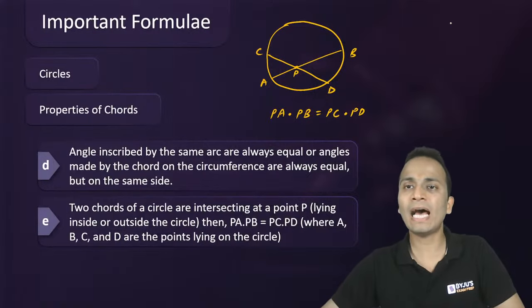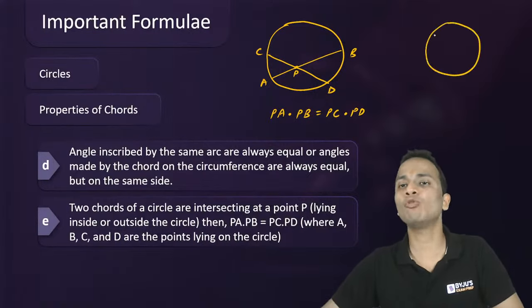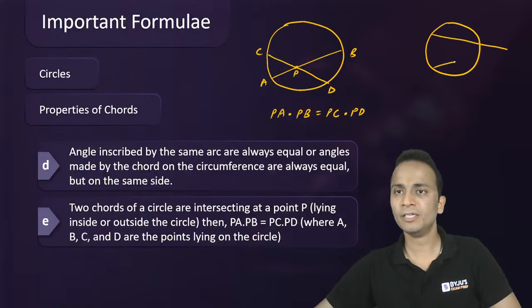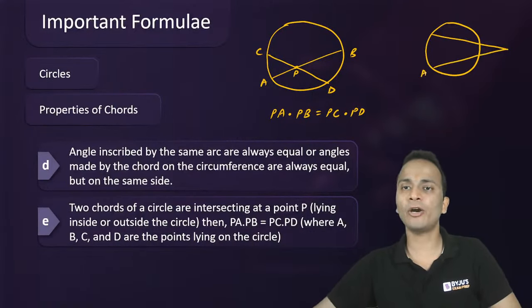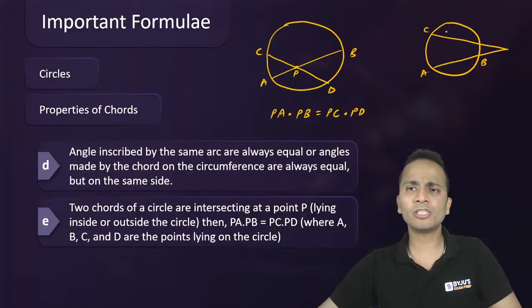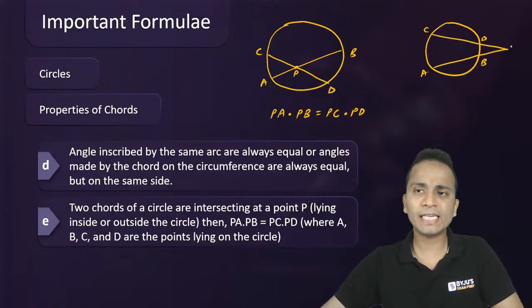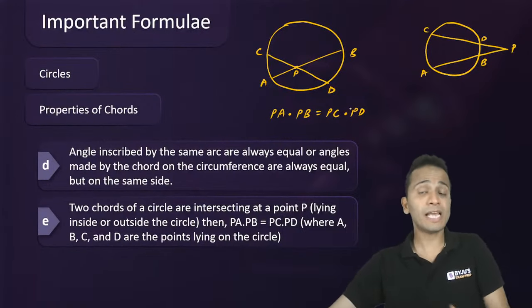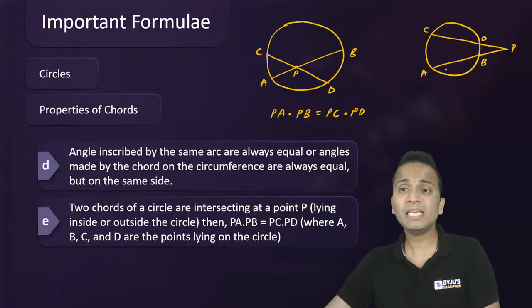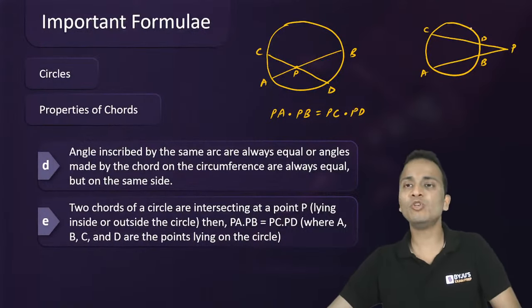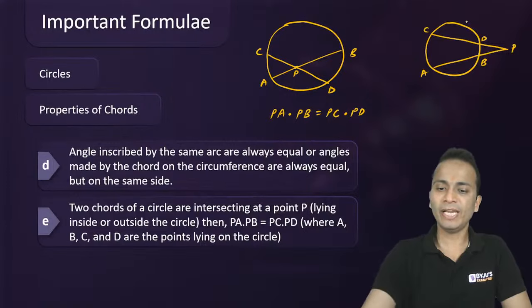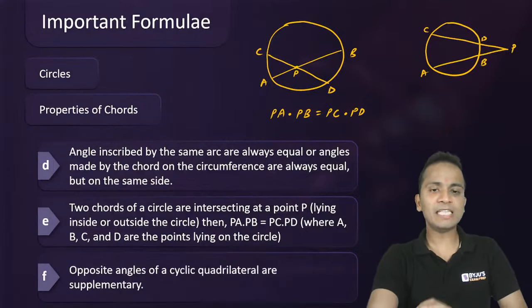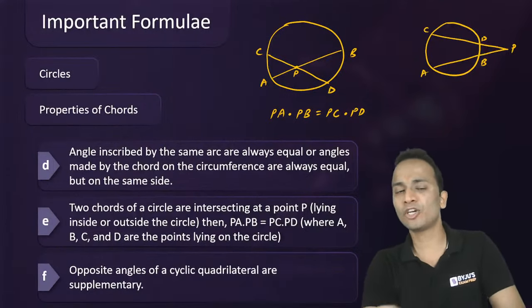The same thing will happen if the chords are meeting outside the circle. If they are meeting outside the circle, chord AB and chord CD, when extended, meet at point P, the same property will be true. PA into PB will be equal to PC into PD. Right? Now, a few more properties and then we'll look at the questions.